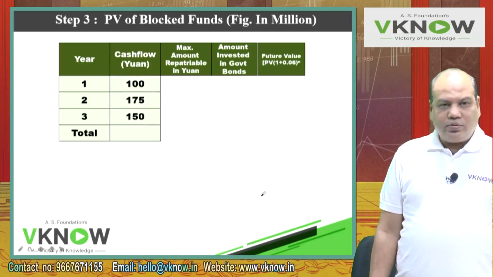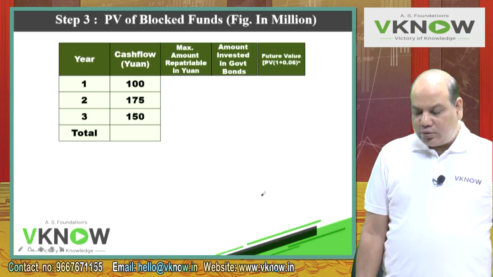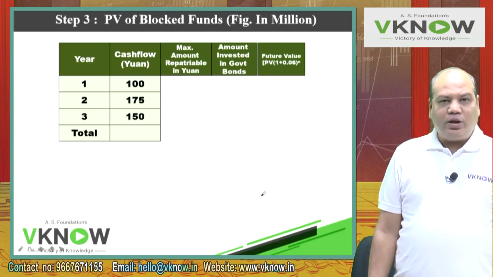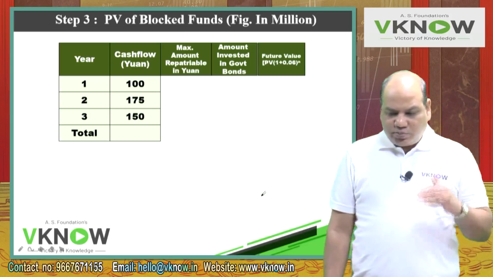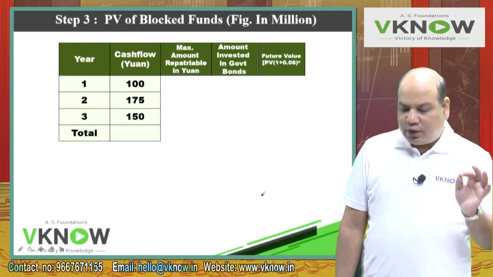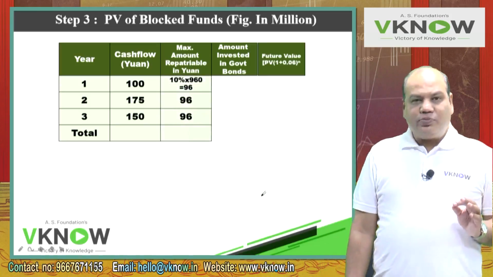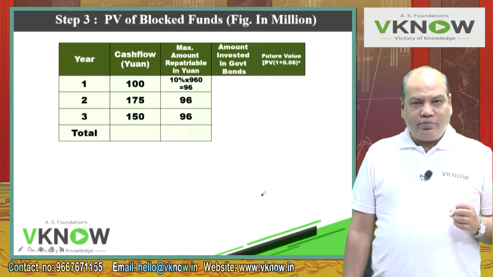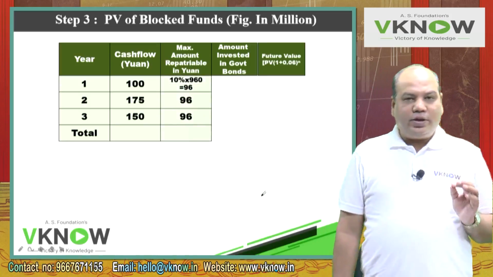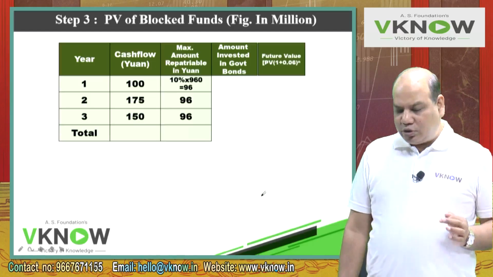Go to previous step 2, where we calculated the share of the American company in the cash flow. You will find there 100, 175, 150. Then check the amount repatriated. The amount repatriated is 96, 96, 96, 10% of the total project cost.